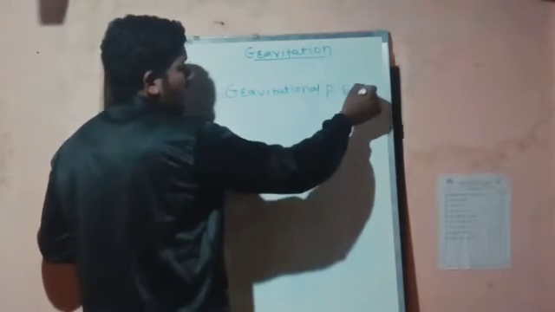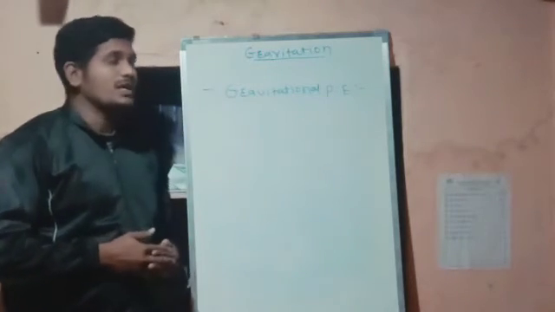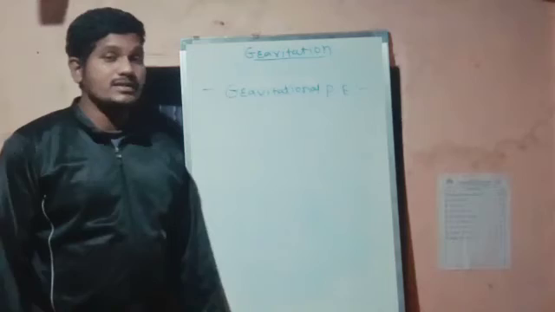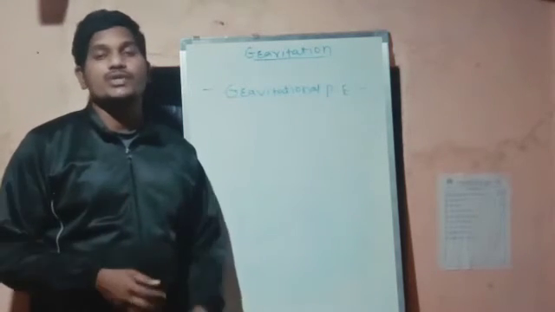I will write the short form, P, but we have to understand the gravitational potential energy. But first of all, we will understand what is meant by potential energy.